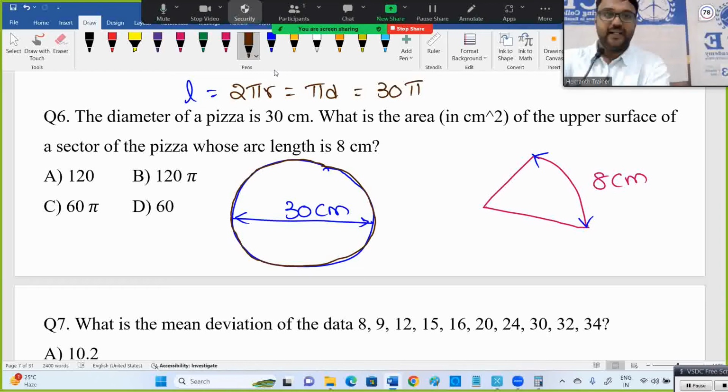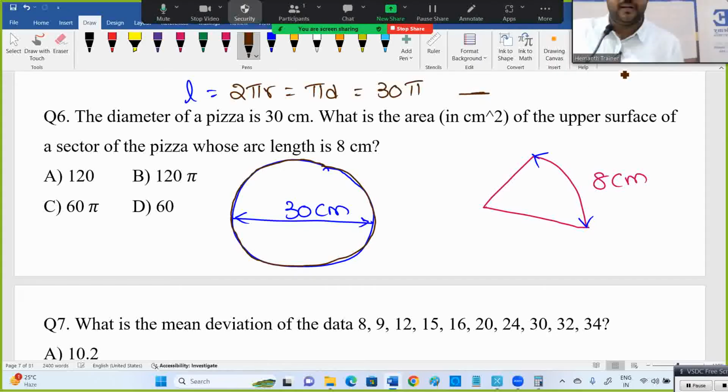Now, the arc length is 8 centimeters. The diameter is 30, fine. So now, what is the area of this circle? What will be the area? The area is pi into 15 square, because the diameter is 30, so the radius is 15. So we'll get pi r square, pi into 15 square. Okay.